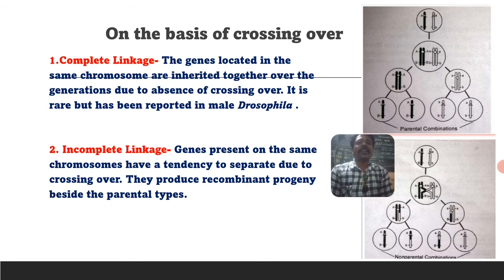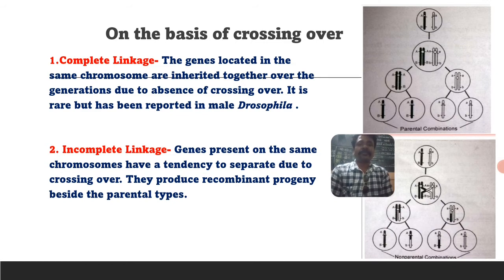On the basis of crossing over, here is the diagrammatic representation of complete linkage and also incomplete linkage. In complete linkage, the genes located on the same chromosome are inherited together over the generations due to absence of crossing over.